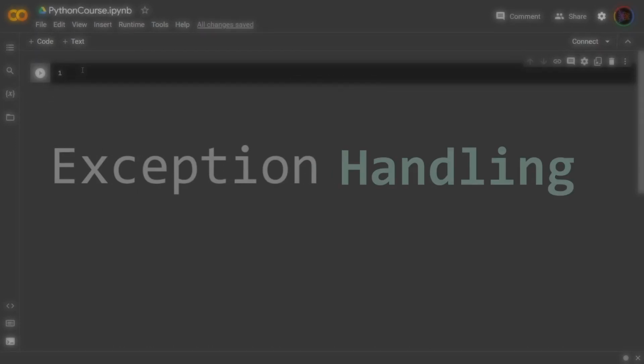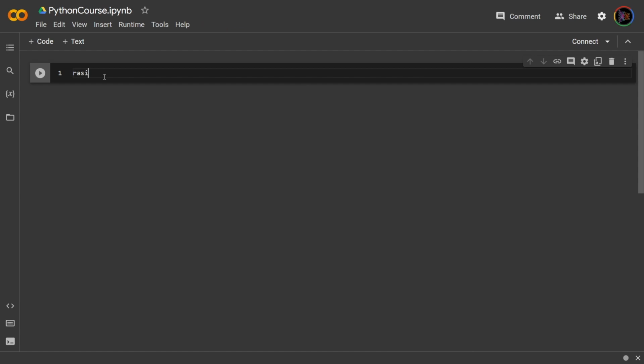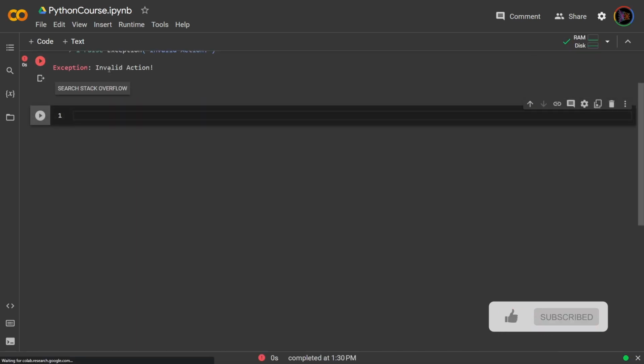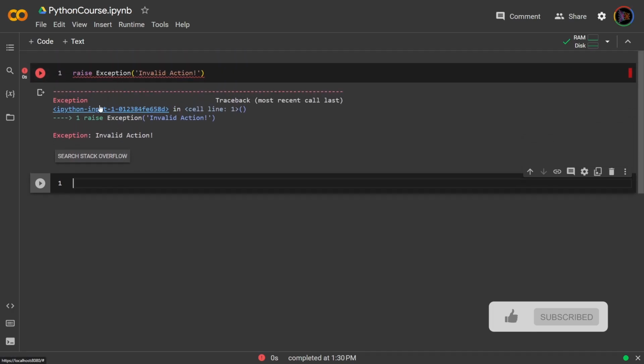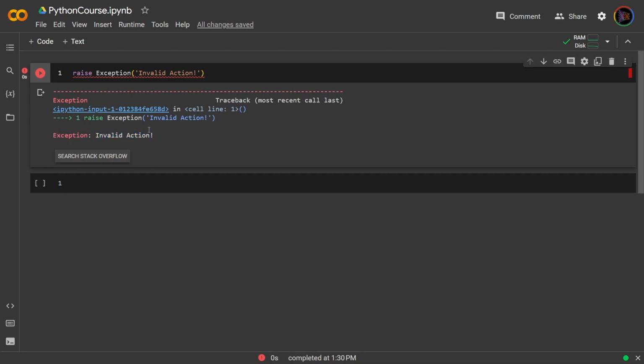So, the simplest syntax looks like this. I can say raise Exception, and then I put my message inside, "invalid action". If I run it, right away you can see how I'm getting this exception message, Exception: invalid action. This was the exception and this was the message. This raise keyword followed by the instance of the exception class with the input being the message you want is how Python under the hood throws exceptions and halts programs.